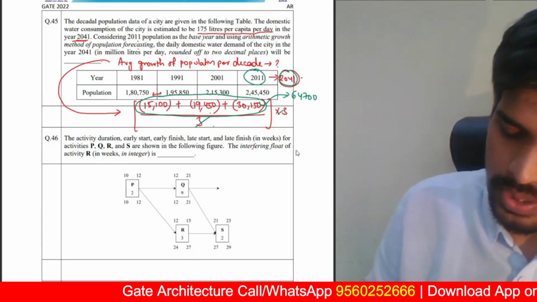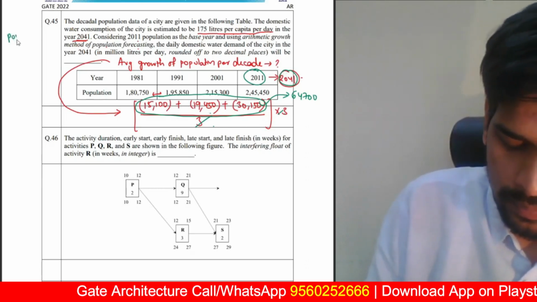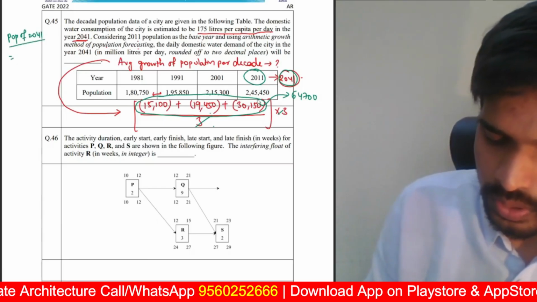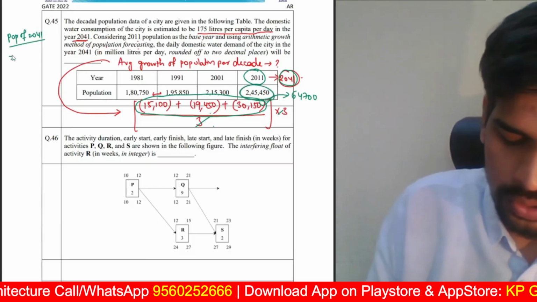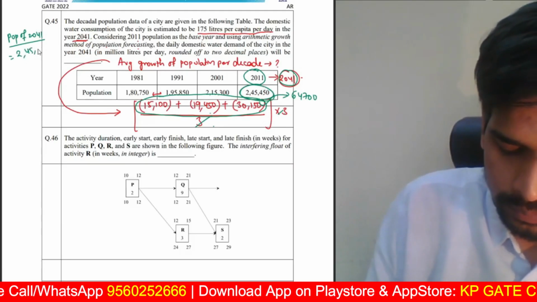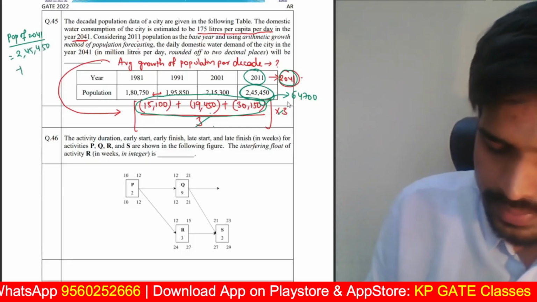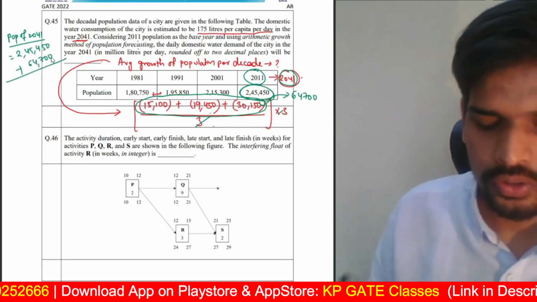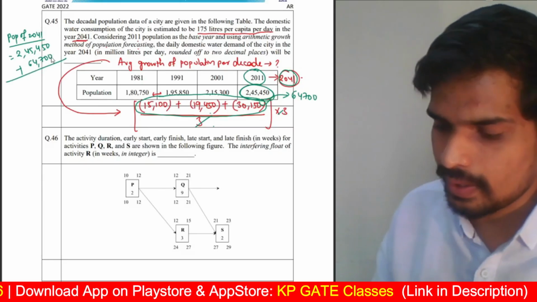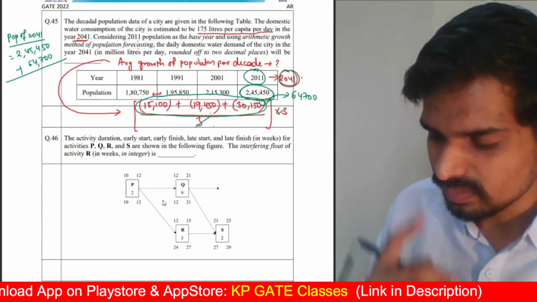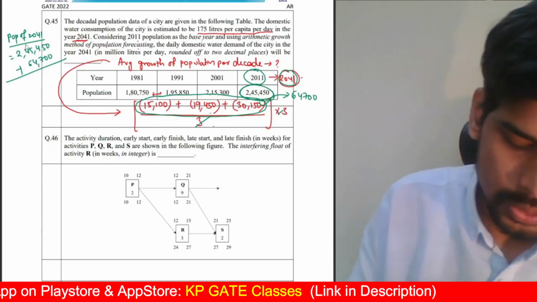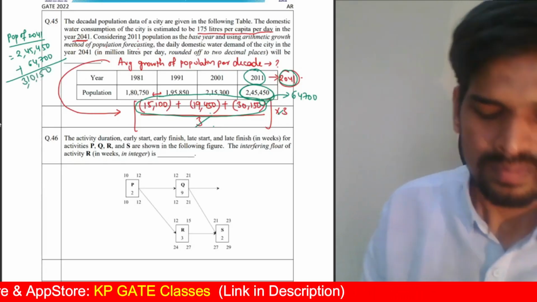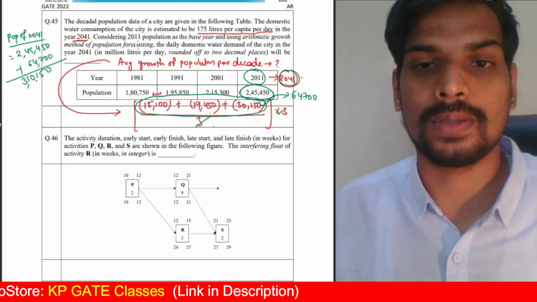So the population of 2041 will be equal to 245450, that's the base year population, plus 64,700. Add these, you will get the population of the year 2041, that should be 310150. That's the population for the year 2041.